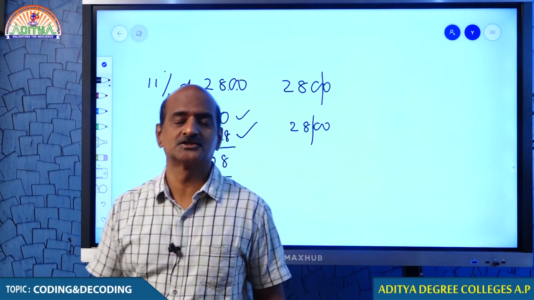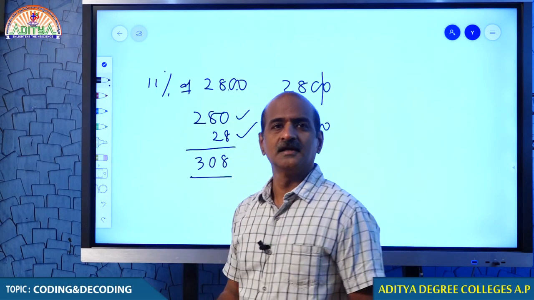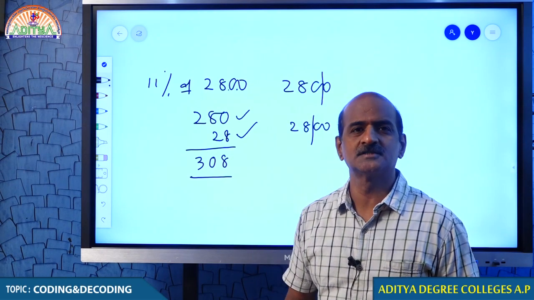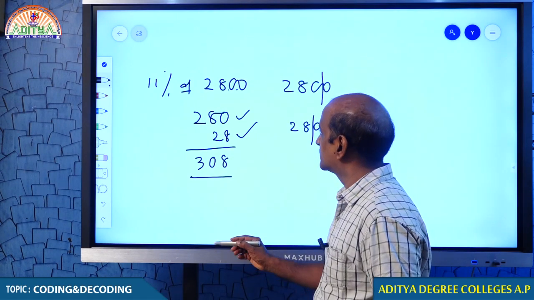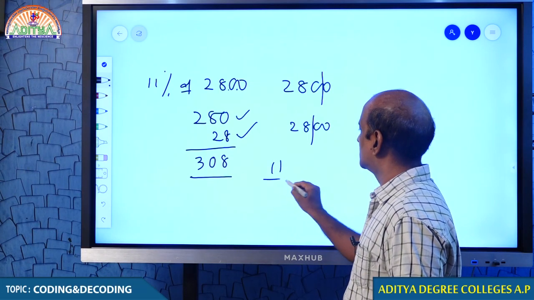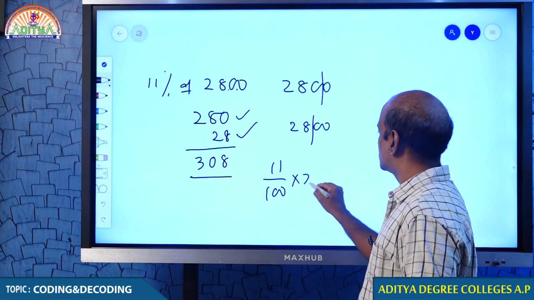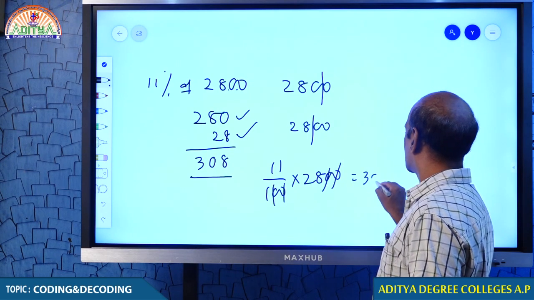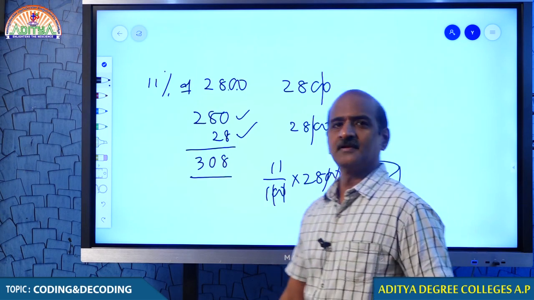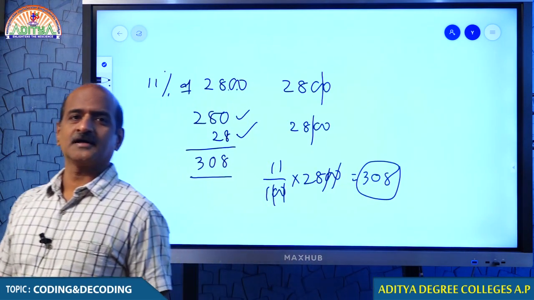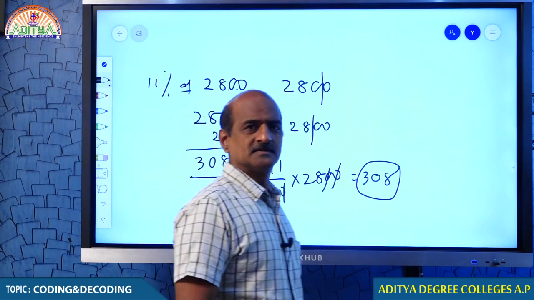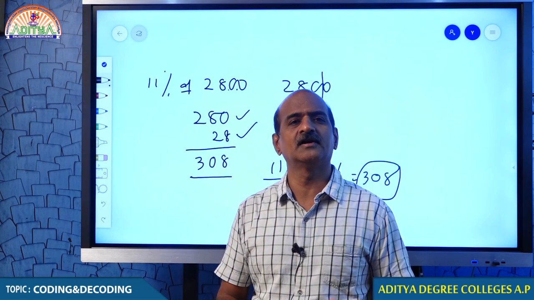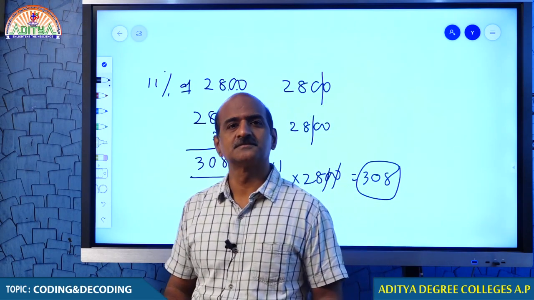This is a good habit. This is a very important habit in competitive examination, because we need to answer the questions at a quick pace. Now, if you think, sir, why should we do it like this? Why can't we do it another way? Yes, you can go ahead. Who said no? You can still do it like that and get 308, you can also get it right. But this will kill your time, because in competitive examinations, time is so precious, as we will have very little time to answer many questions.